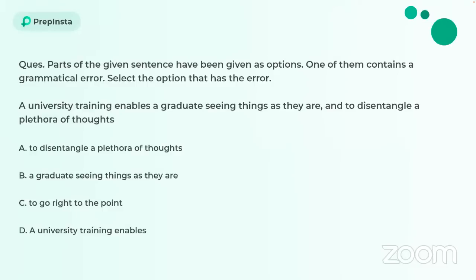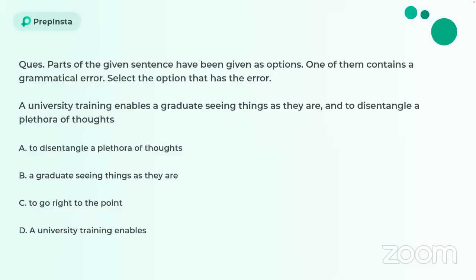Okay. So, first part of the question is one of them contains an error. So, we are going to encounter an error identification question. Now, let me tell you guys that these questions are going to take some time to solve because they are not easy. Until and unless you have your rules and formulas in place, you are not going to be able to solve all of these questions. So make sure that you know your rules, right? You know what you are doing. A university training enables a graduate seeing things as they are and to disentangle a plethora of thoughts. What do you think should be the answer over here? Quick, I'm waiting for the answers.